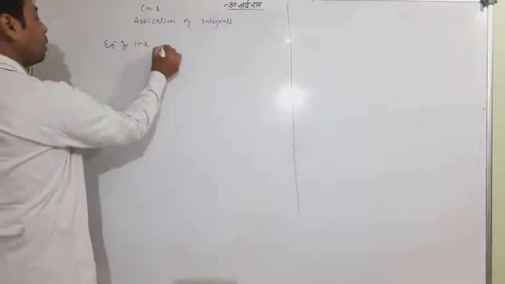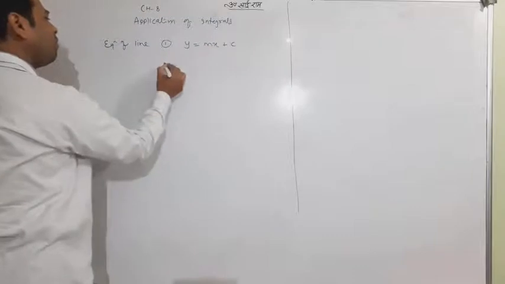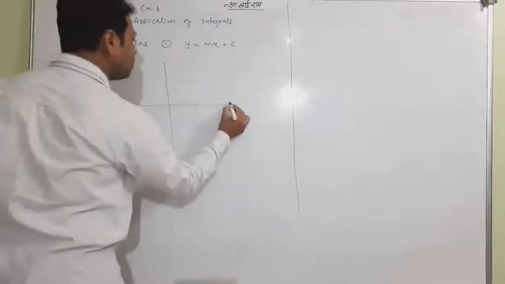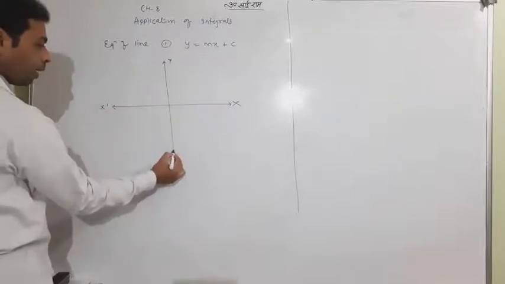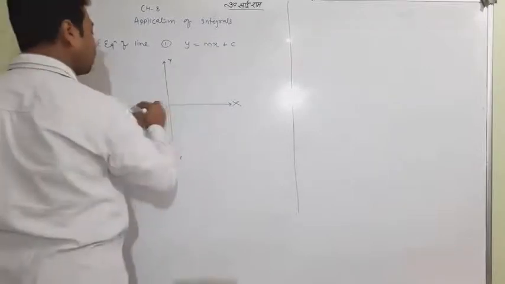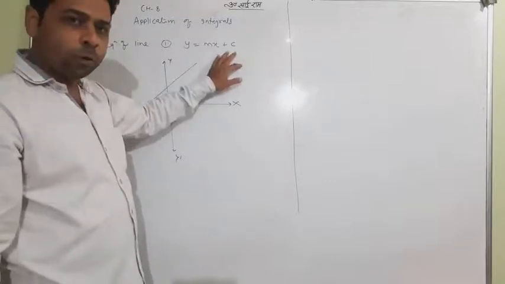Equation of line, and first thing, which is y equal to mx plus c. It's very famous. X and y, x dash and y dash. Now let me say something: this is a line, and a few things are well known.